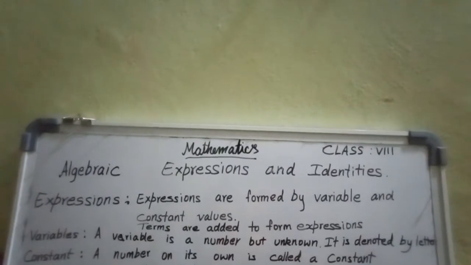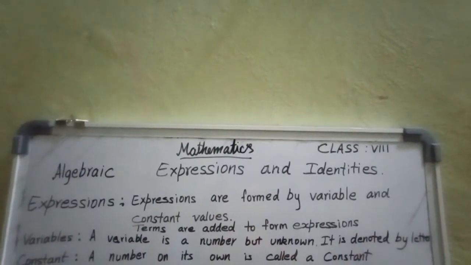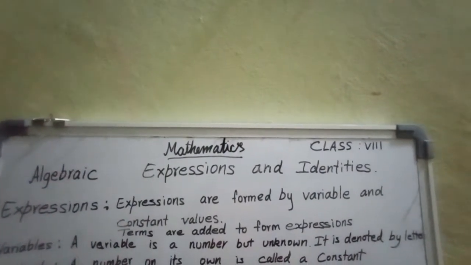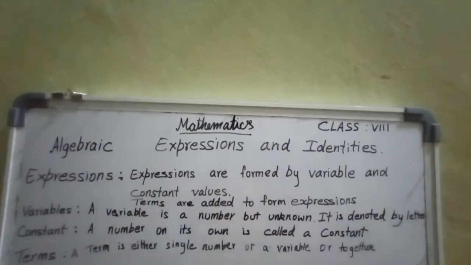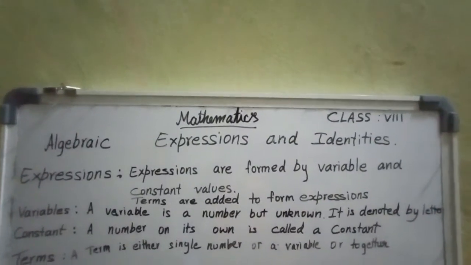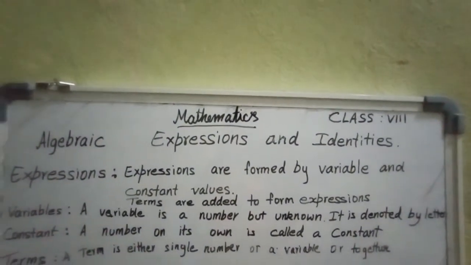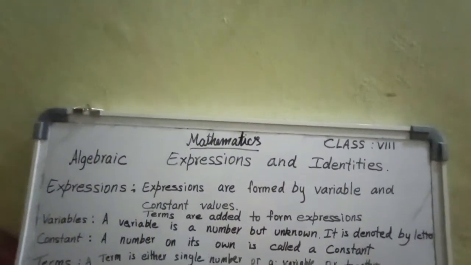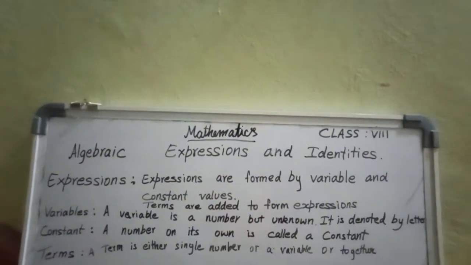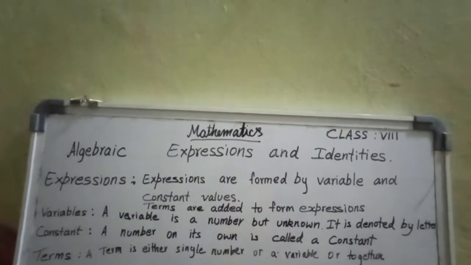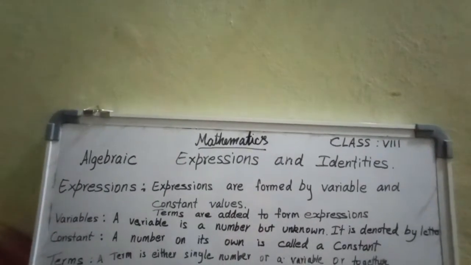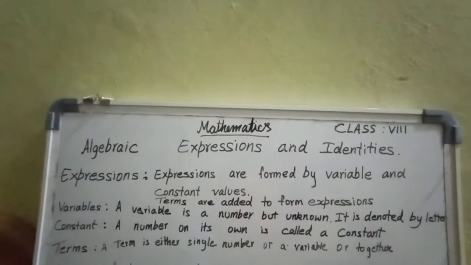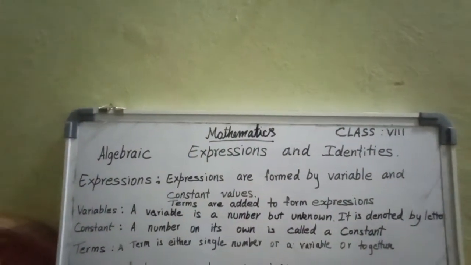Then you have learned that expressions are formed by variables and constants. Terms are added to form an expression. What is a term? A term is either a single number or a variable, or both together. Term can be a single number, or a variable, or both. You know first term exam, second term exam. This is just one part of that.